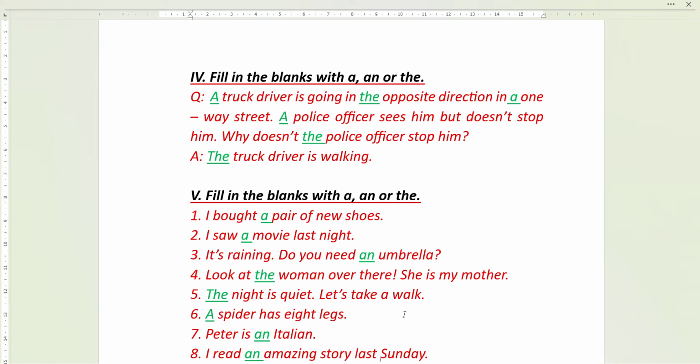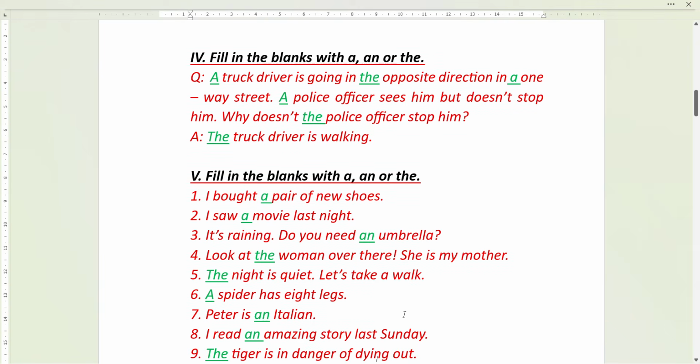Okay. Going in the opposite direction in a one-way street. A police officer sees him but does not stop him. Why doesn't the police officer? Now look, already we got introduced to the police officer in the second line. Therefore, here we are using the police officer. The police officer means the officer whom we mentioned in the second line. Why doesn't the police officer stop him? The truck driver is walking. Okay, the truck driver. Which truck driver? Whom we got introduced in the first line. The truck driver is walking. Okay, so this is also a humorous incident.